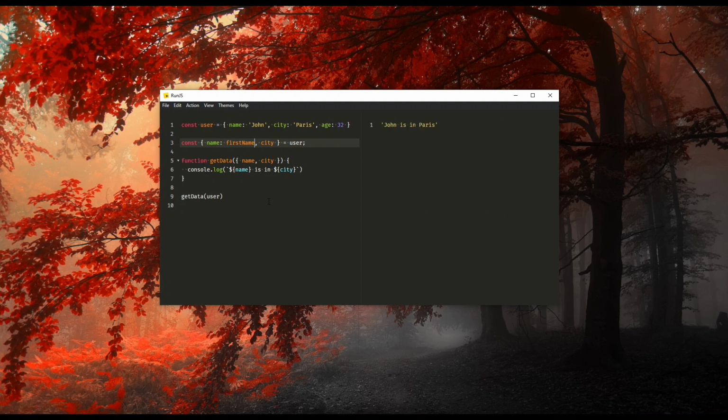The new variable name will be assigned as first name and the name value will be extracted from the user object. If you write the first name now, you can see the name is changed to the first name. Actually, the defined variable is first name and the value of the name is assigned to first name during the object destructuring process.